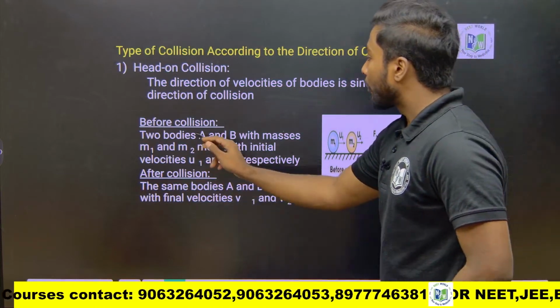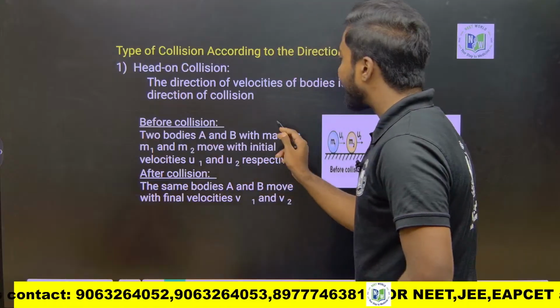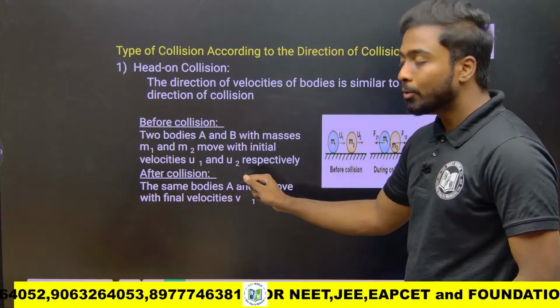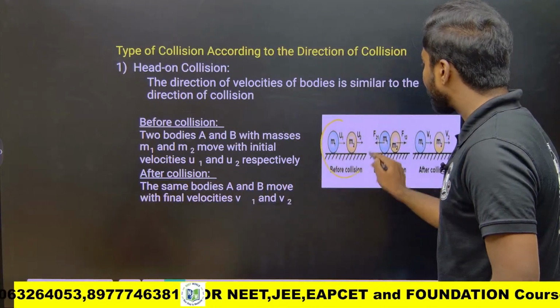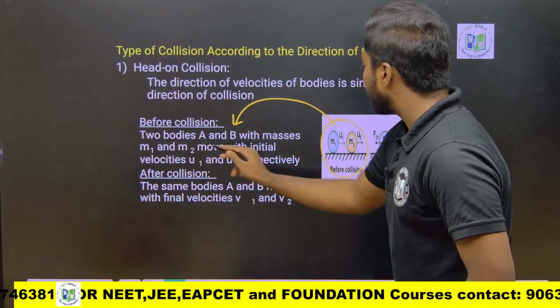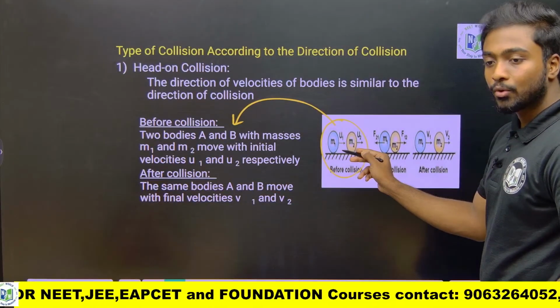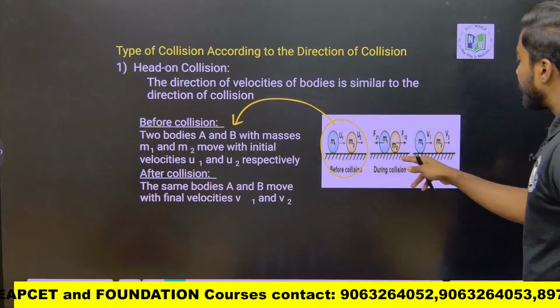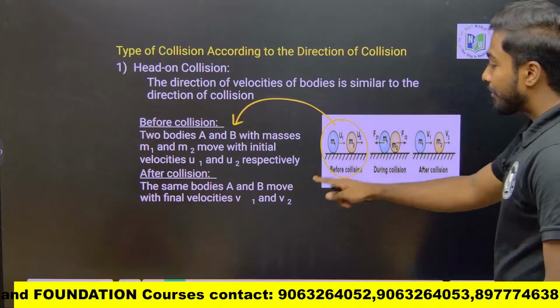So before collision, two bodies A and B with masses m1 and m2 move with initial velocities u1 and u2 respectively. For mass m1 it is u1, for mass m2 it is u2. After collision it is v1 and v2.